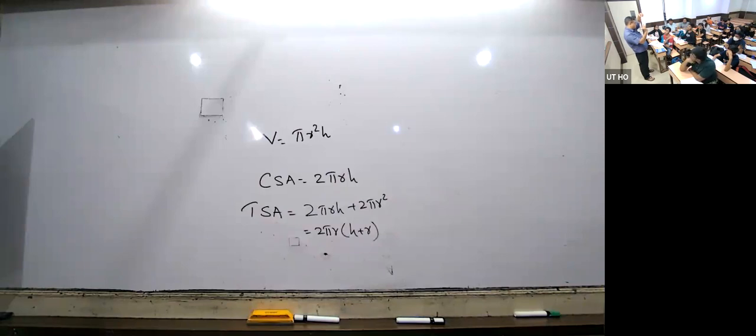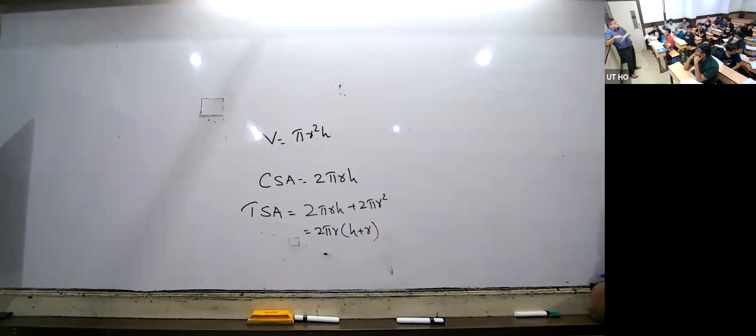Sir, sometimes questions may come like this. This will be like a paper fold. Look here. If I cut along this way and open it, you will get a rectangle. The area of this is the same as the third surface area. One side is 2 pi r, and the other side is h. That is why area of the rectangle is 2 pi r into h. That is why CSA is equal to this.